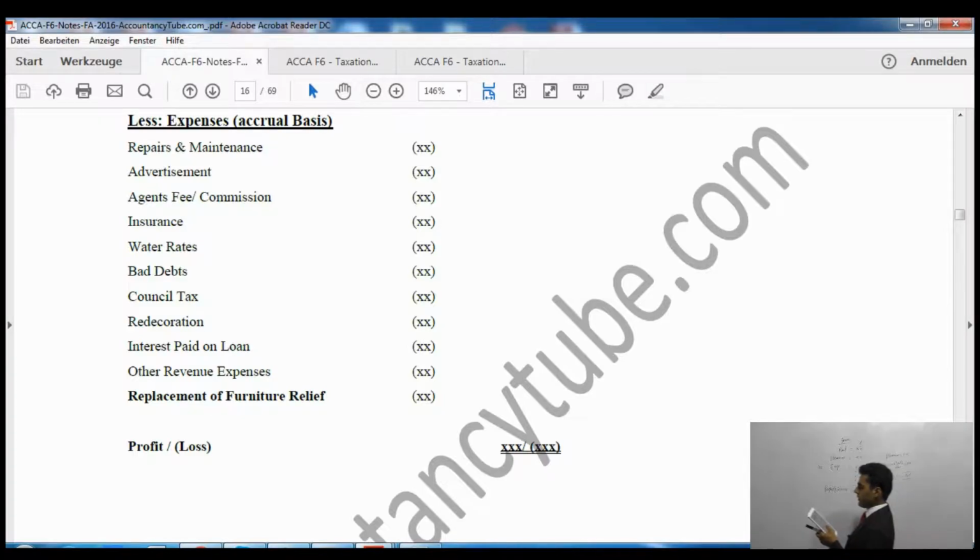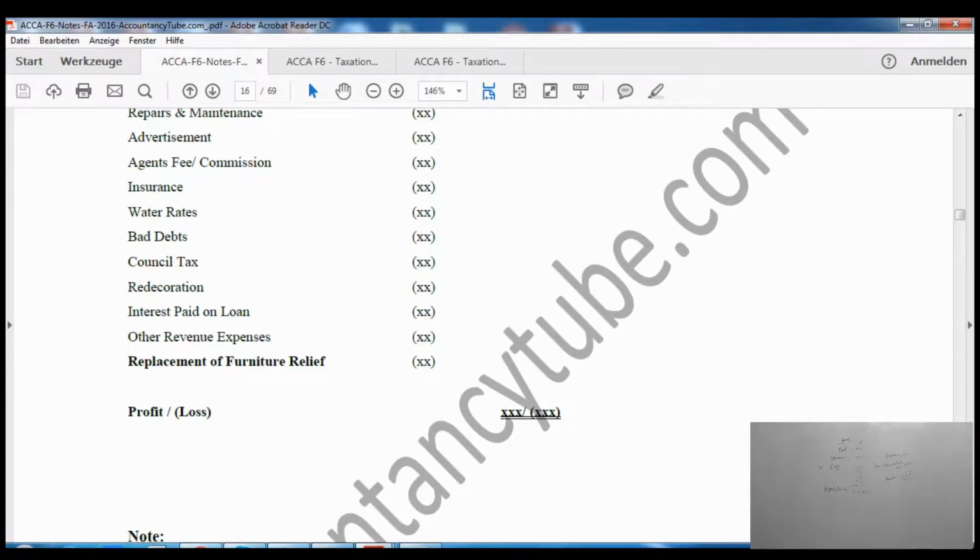And the list of expenses which are given in the notes are repairs and maintenance, advertisement, then agent's fee, insurance, water rates, bad debts, council tax, redecoration, and interest paid on a loan for partnership. There will be some other revenue expenses as well which we can deduct. And a new syllabus area which is added in this chapter is replacement of furniture relief, sometimes known as replacement of domestic items relief as well.